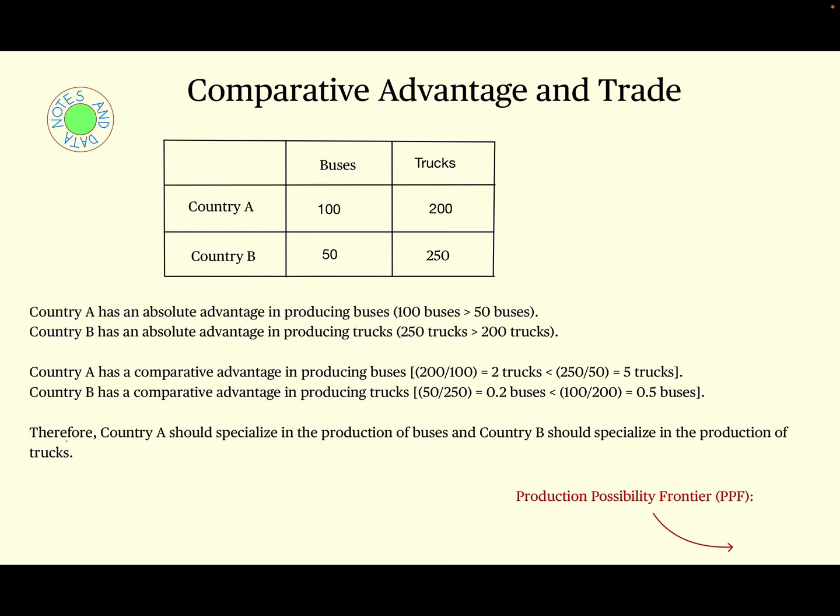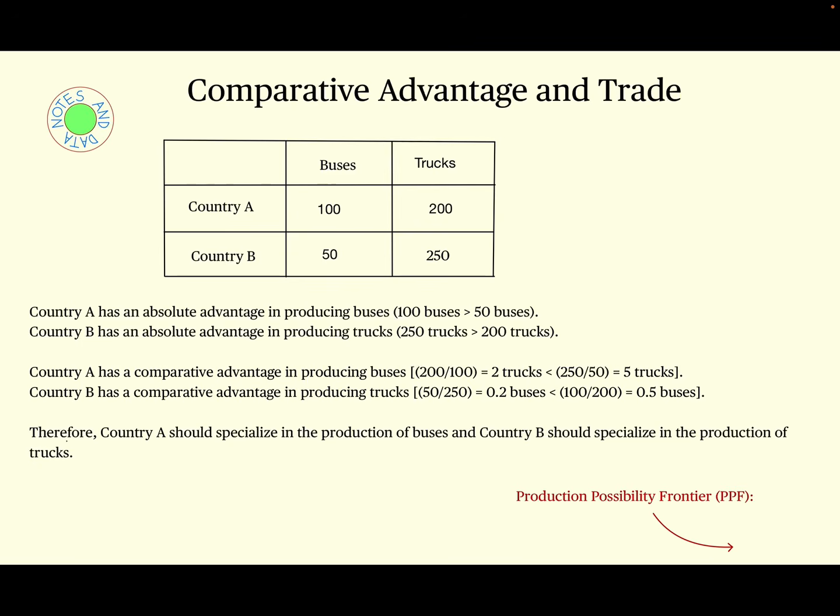A country is said to have a comparative advantage if the country can produce a product with a lower opportunity cost than another country. In this case, country A has a comparative advantage in producing buses over country B, as the opportunity cost of producing one bus in country A is 2 trucks, while the opportunity cost of producing one bus in country B is 5 trucks.